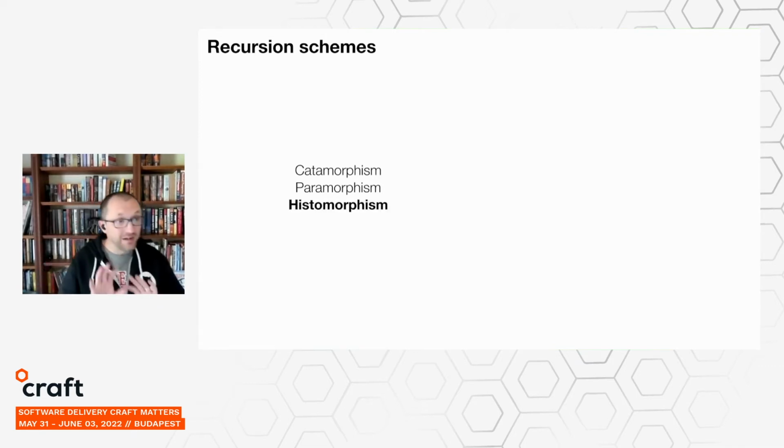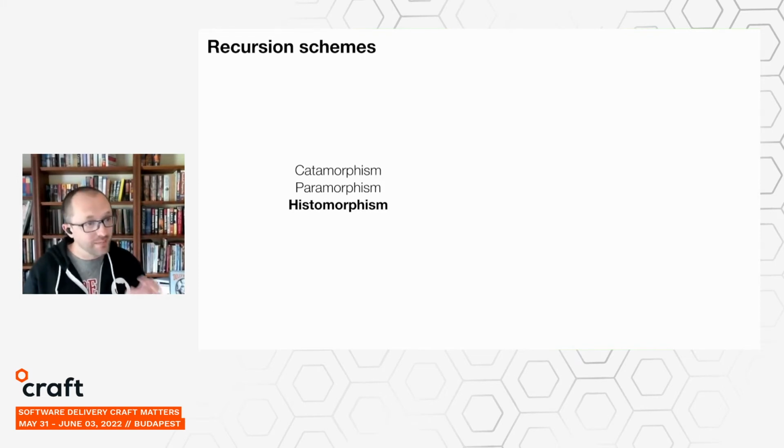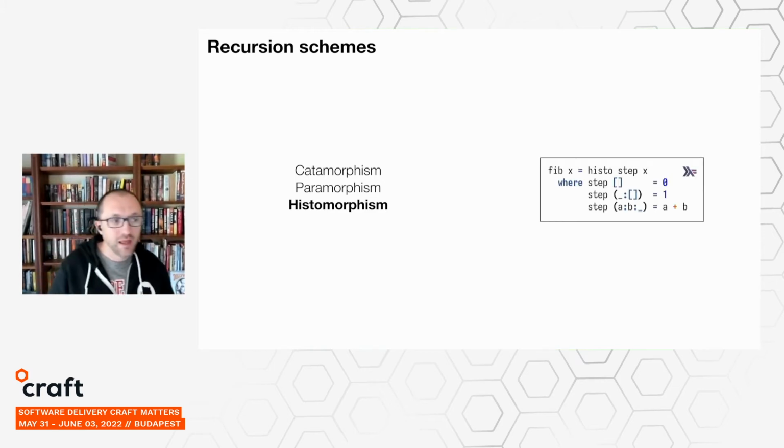Now for today, I'm not going to go into the details. I'm just going to point out that the Fibonacci sequence is an example of what we call a histomorphism. And the histo part has the same root as the word history. And what this signifies is that each of the recursive steps needs access to the full history of previously computed values. And so here's what Fibonacci looks like in Haskell when implemented as a histomorphism.